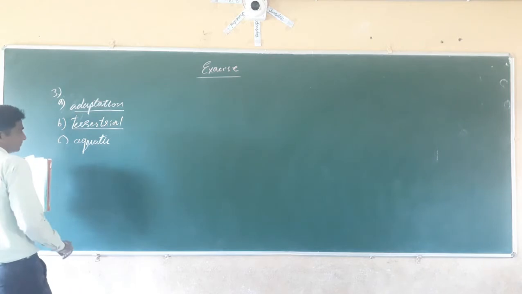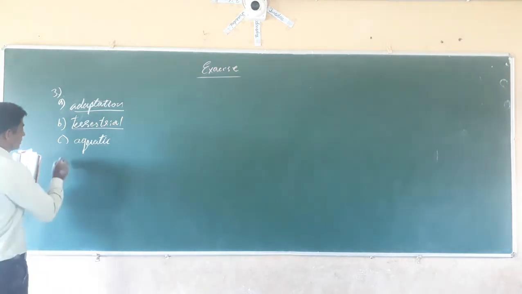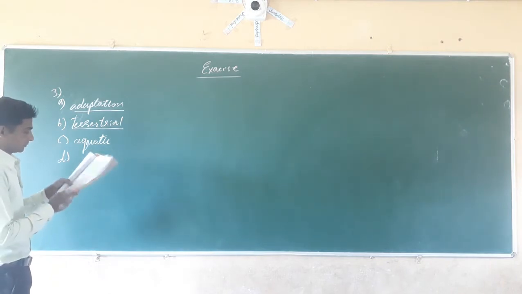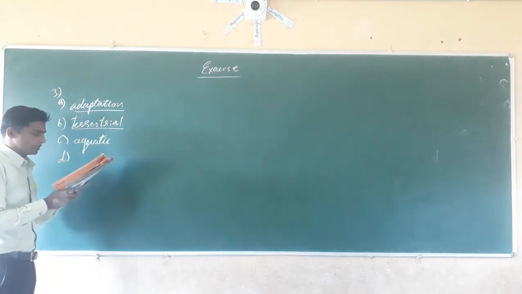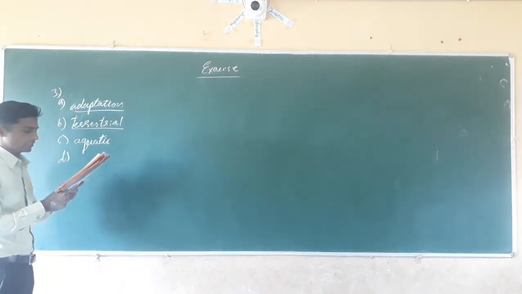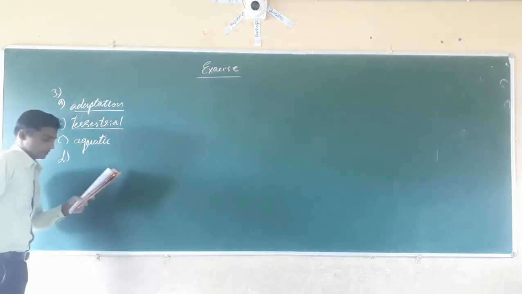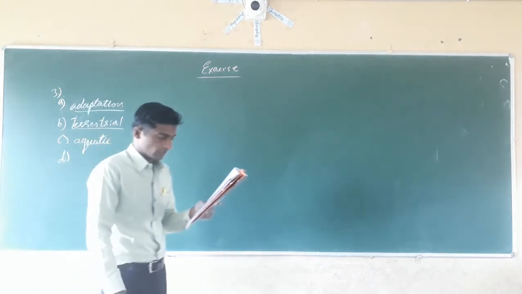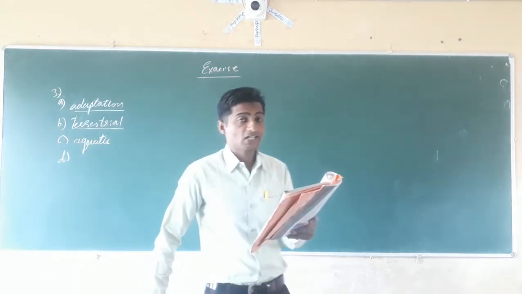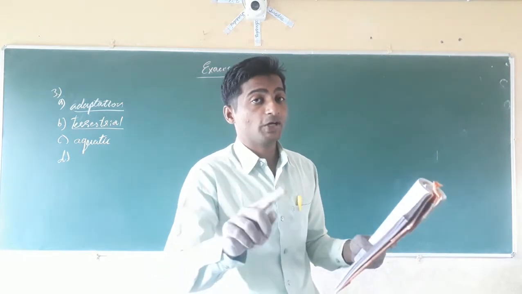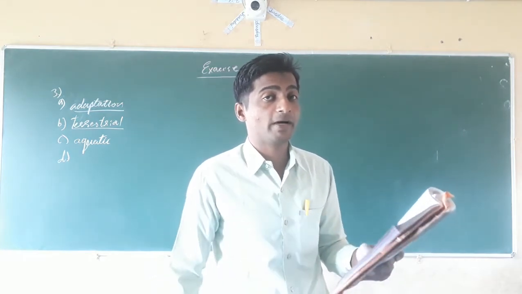Aquatic habitat. Yes. Next one: the soil, water and air are the dash factors of the habitat. The components of the habitat that you have studied are the biotic component and the abiotic component.